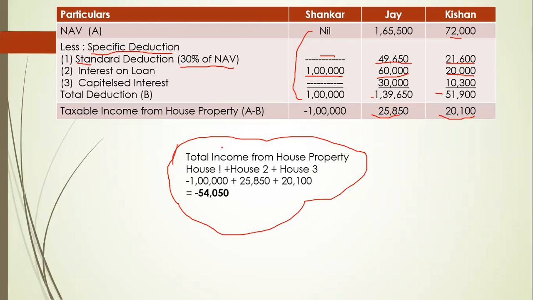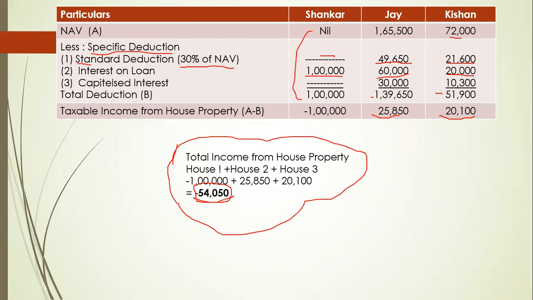Shankar has a minus valuation, so minus 1 lakh plus 25,850 plus 20,100. So our answer is 54,050, but it is minus. So actually we have a minus income, which means we have a loss from income from house property, that is 54,050 rupees. So this is our first sum.